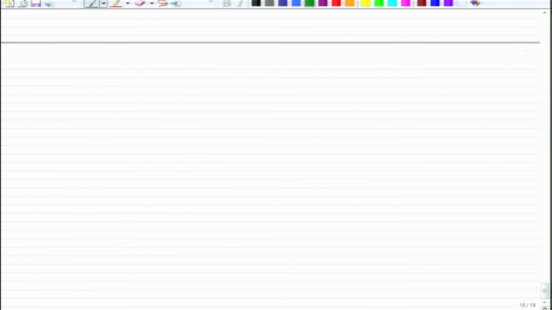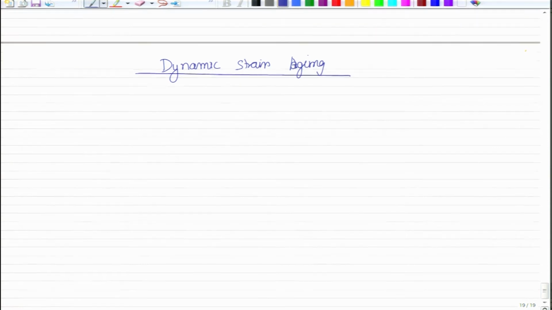Now, one last topic on this, which is called dynamic strain aging. In the previous example, we saw that you do the tensile test, bring it to the region of uniform deformation where you have completely mobile dislocations across the gauge length, then you unload it and age it, and therefore, the solutes have moved back and pinned the dislocation.